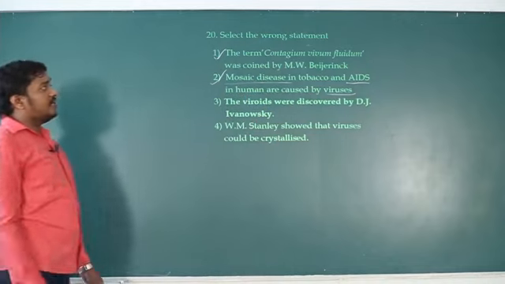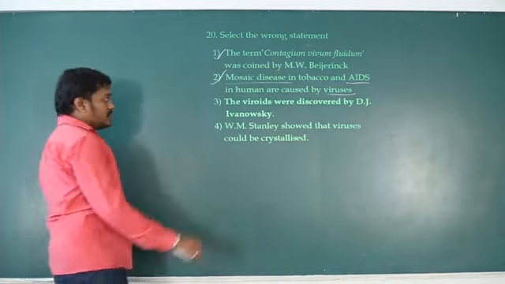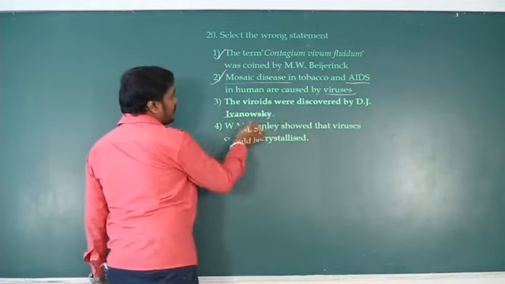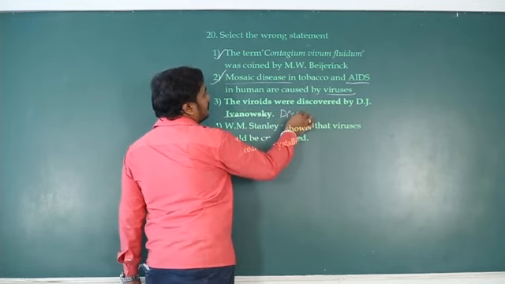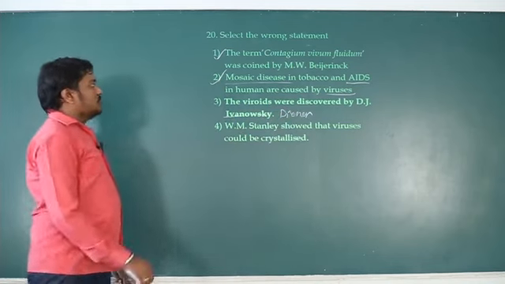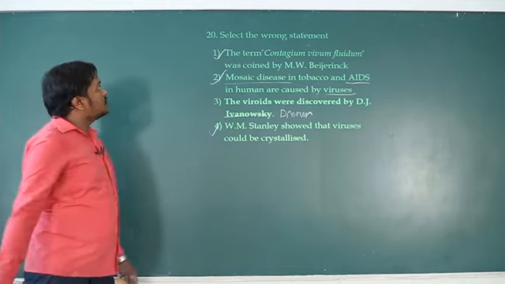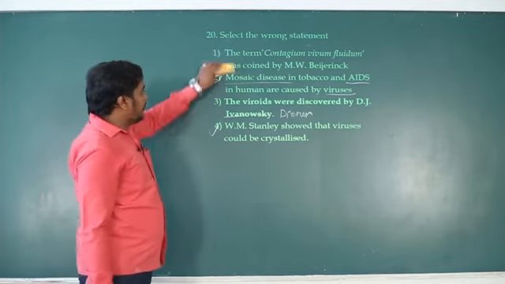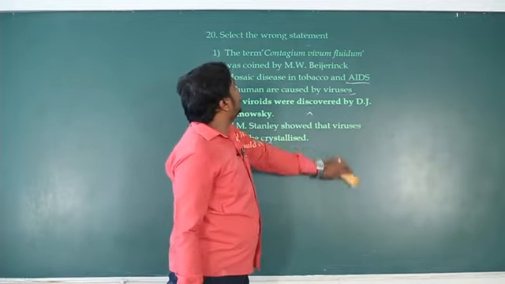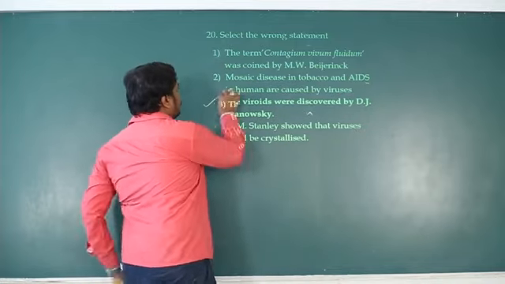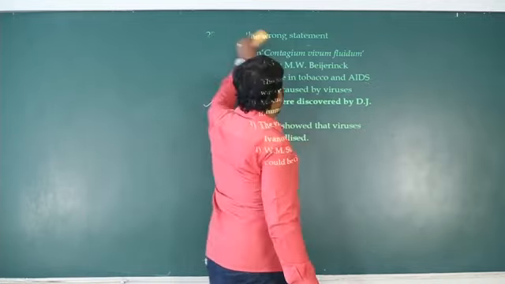That's right. Viroids were discovered by D.J. Ivanovsky? No, viruses were discovered by Ivanovsky. Viroids were discovered by Diener. W.M. Stanley showed that viruses could be crystallized. That's right. So two are correct, and the wrong statement is this third one. The third one is the wrong statement.